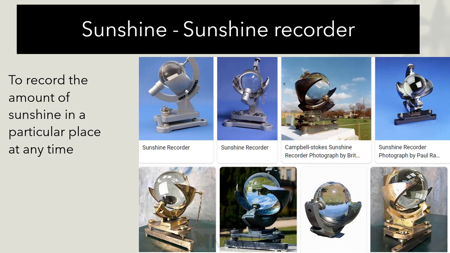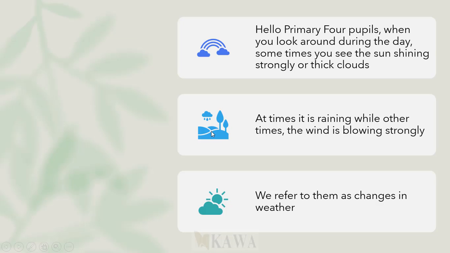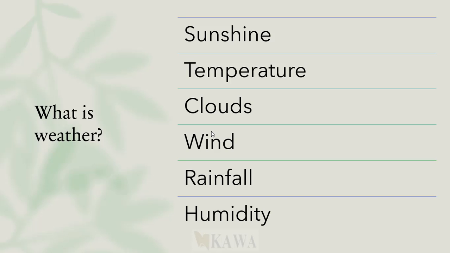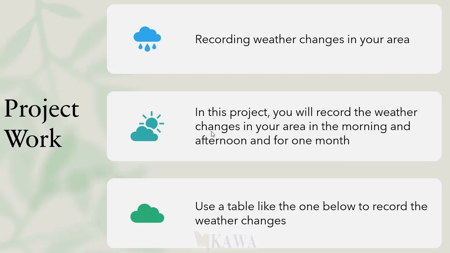Then we also have a sunshine recorder. It records the amount of sunshine that has been received at any time. There are many types of this, but there's one called the Campbell-Stokes sunshine recorder. One time when you go to a weather station, you will see most of them, and maybe you can also look for a video which will provide more. So we have all that we have been talking about.